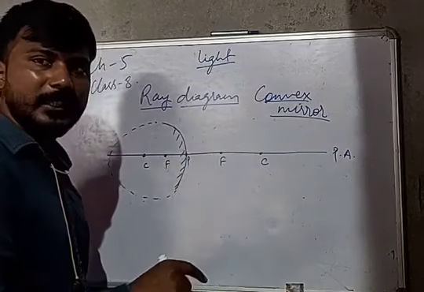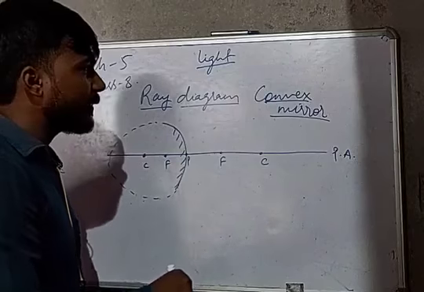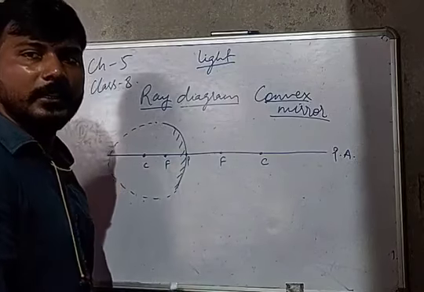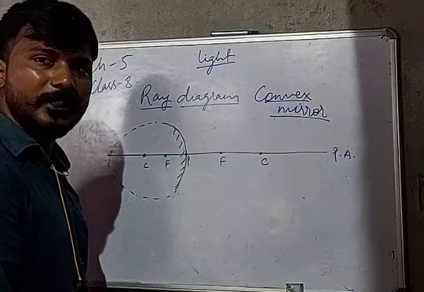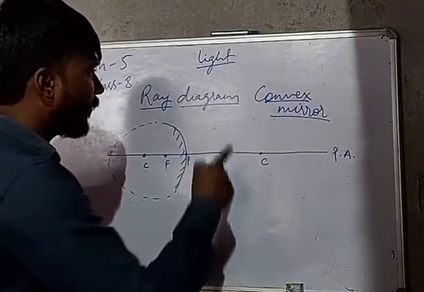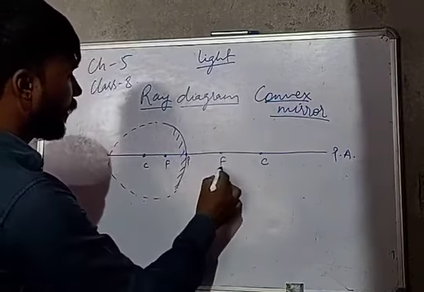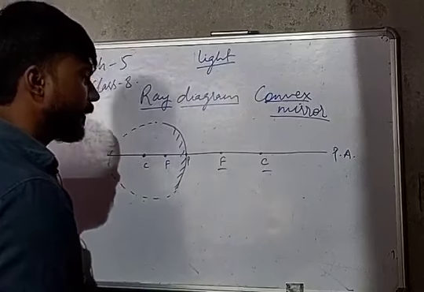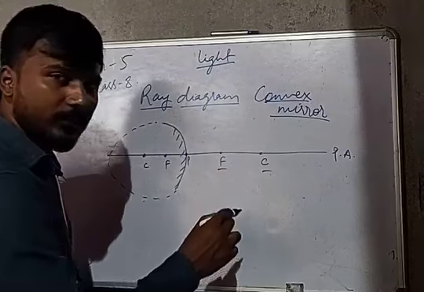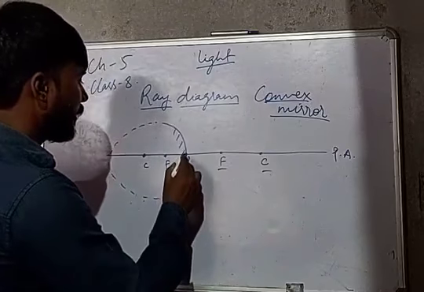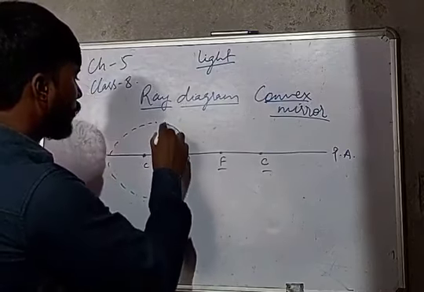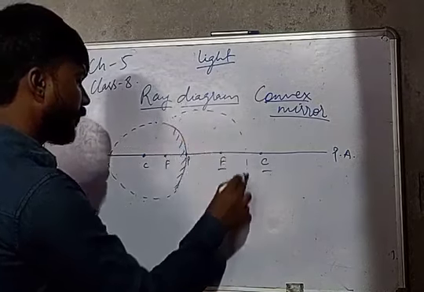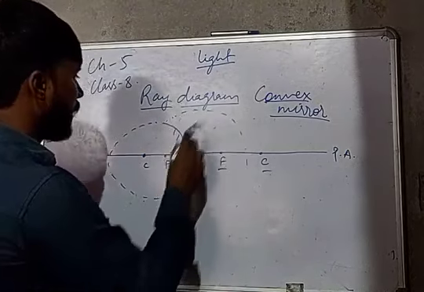In a concave mirror, the focus and center of curvature are real, but in a convex mirror the focus and the center of curvature are virtual because the sphere is not formed in this direction.